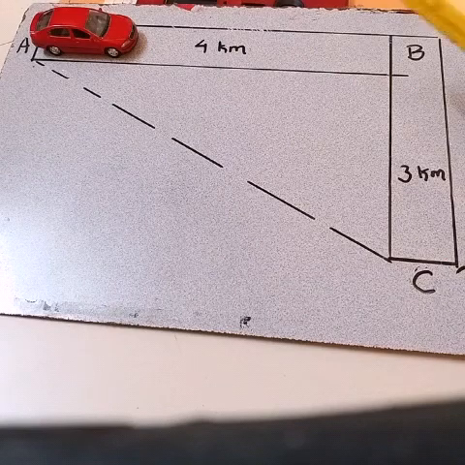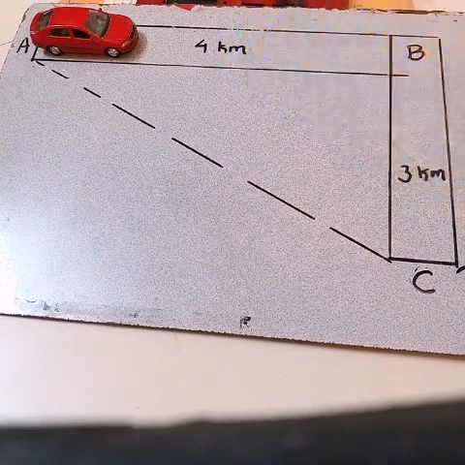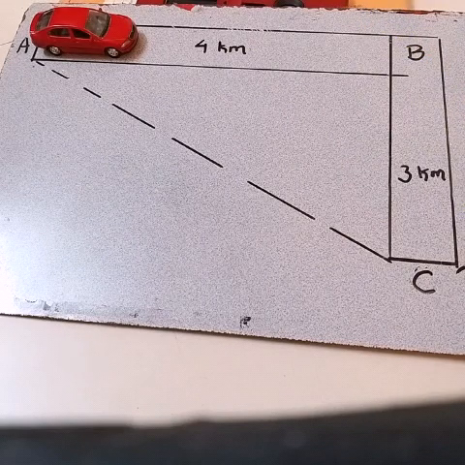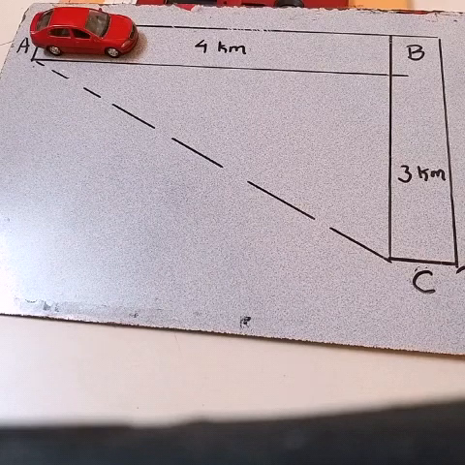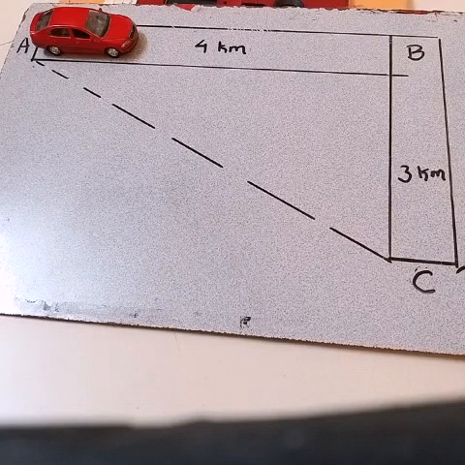Here the total distance traveled will be 4 plus 3, and that will be 7 kilometers. Okay, whatever I calculate is nothing but distance. Distance is the actual length of the path traveled by the body.